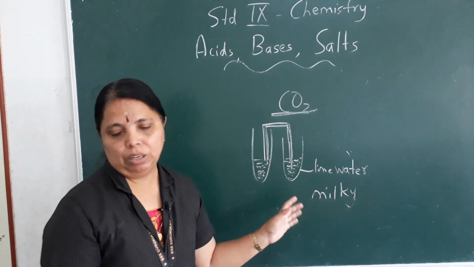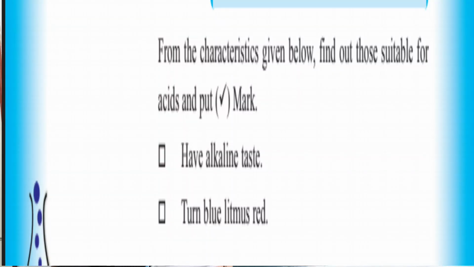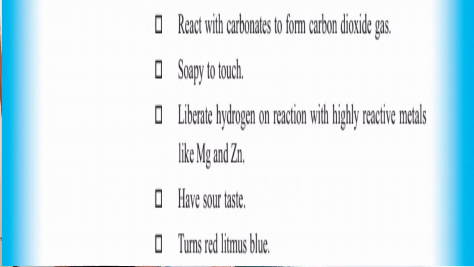Is this clear? Okay. Now, they have given many characteristics of acids, and from this we have to put a tick mark in the suitable property. Okay. First one, have alkaline taste. False. Second, this is only for acids. Turn blue litmus red. That is true. Third one, it reacts with carbonates to form carbon dioxide gas. True. Soapy to touch. False.